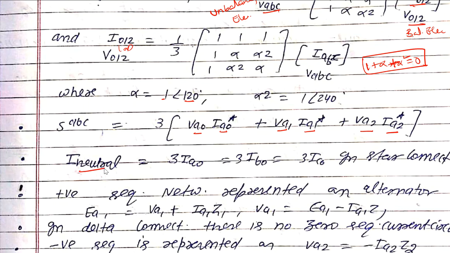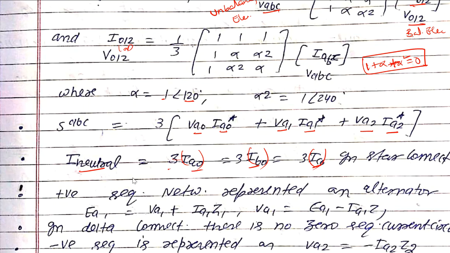Now I neutral. There is a general important relationship: wherever in the faults there will be neutral, at that time the currents will be like this. I neutral is equal to 3 into IA naught, that is 3 times the zero sequence current. So 3 IA naught, 3 IB naught, 3 IC naught. Sorry, IA naught, IB naught, IC naught are the quantities here, so unbalanced quantities in a star connected system.